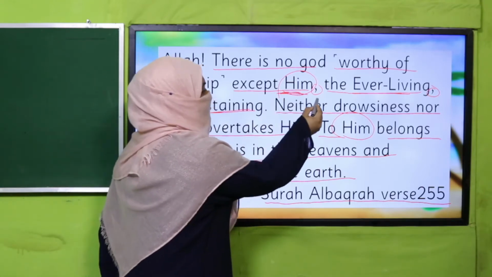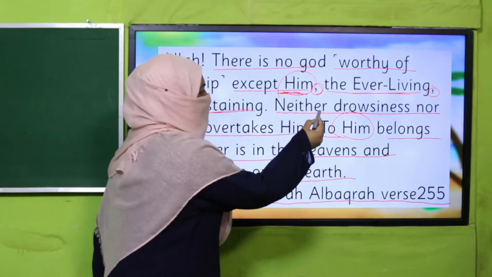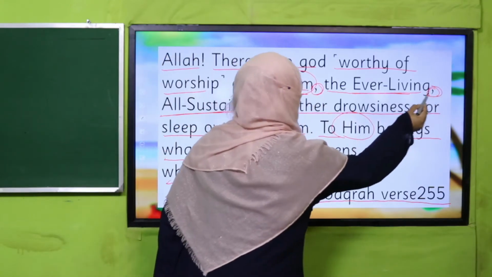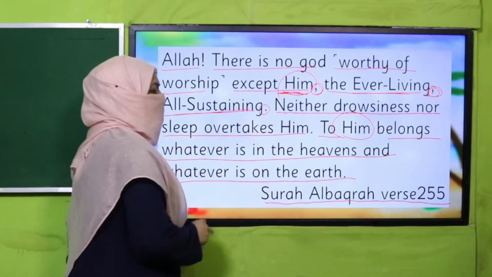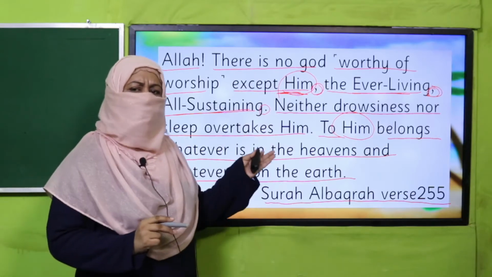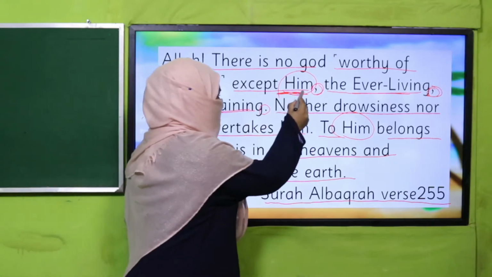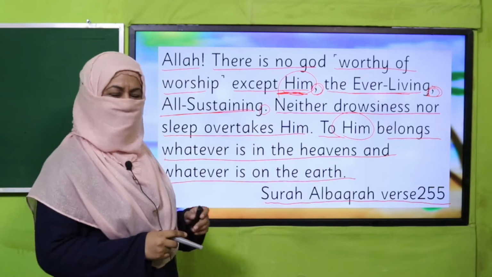Now my dear students, look at these words. Him. And after that we put comma. Ever living, again we put comma. And then we put full stop. How do we find out where to put comma, where to use him? This is what we are going to learn today.